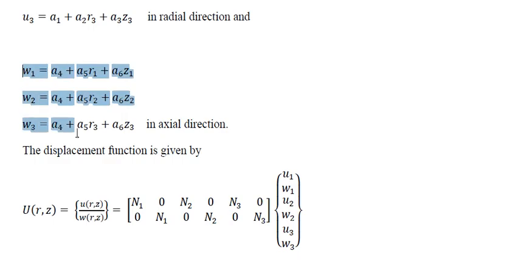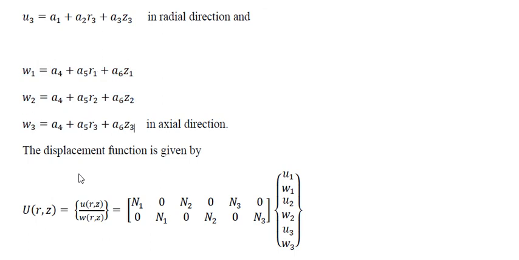Similarly, W1, W2, W3 are the displacements in longitudinal or axial directions, where A4, A5, A6 are the generalized coordinates used for all three, W1, W2, W3. W1 has the coordinate values R1 and Z1. W2 has the coordinate values R2 and Z2. W3 has the coordinate values R3 and Z3.